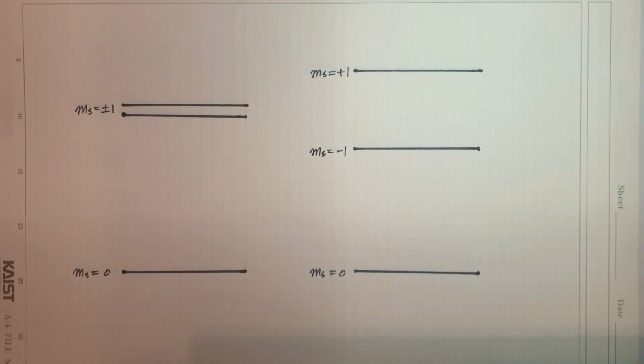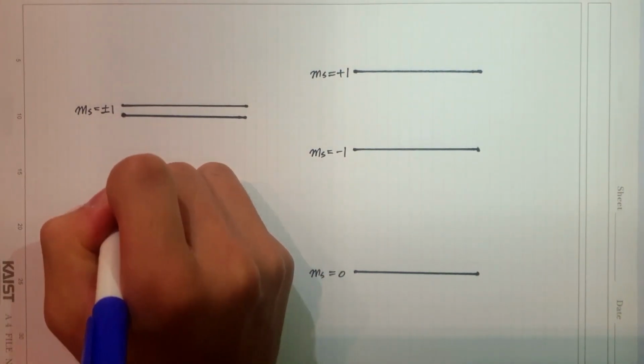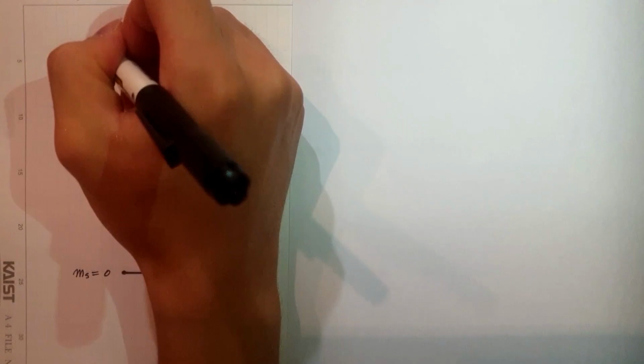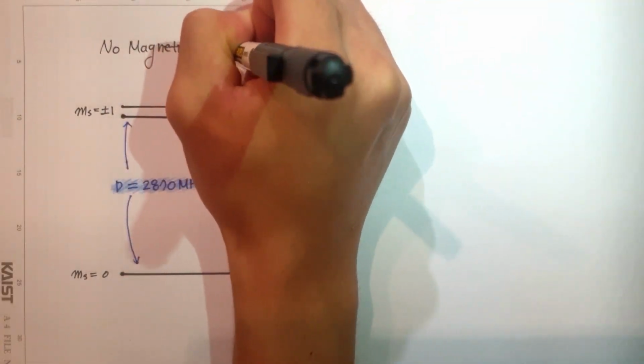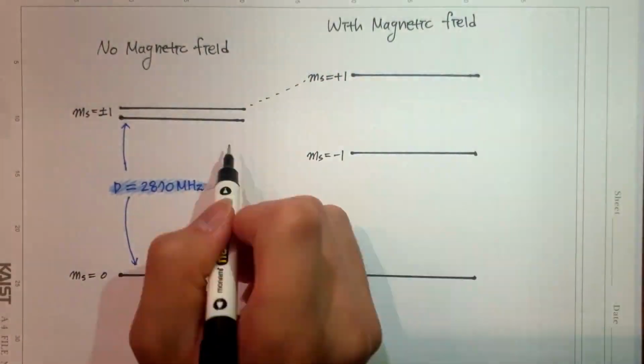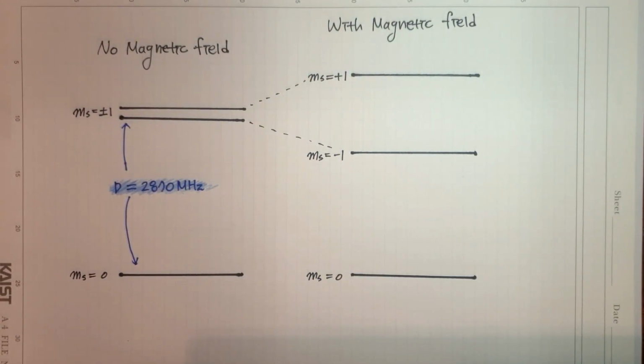Also, the energy level of ms0 is more stable. The energy gap between these 2 states is called zero field splitting. If we apply an external magnetic field, the energy gap between ms plus 1 and minus 1 gets split. And the magnitude is given by a formula like this.